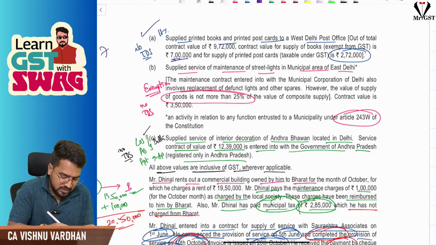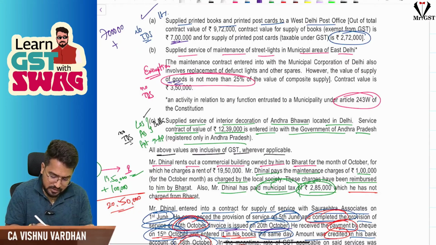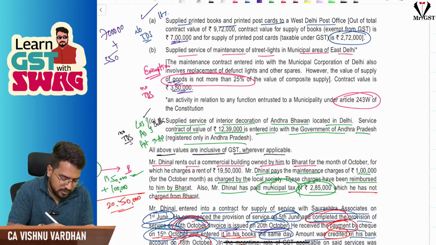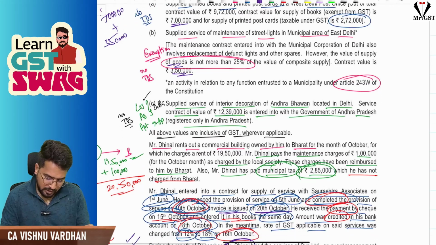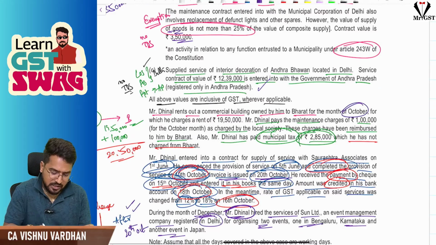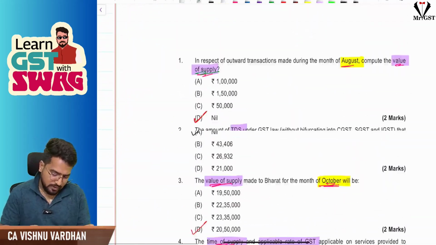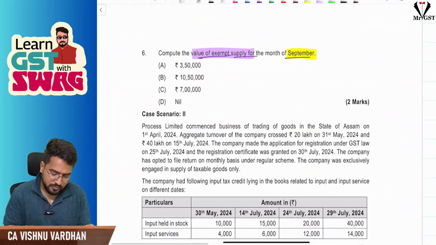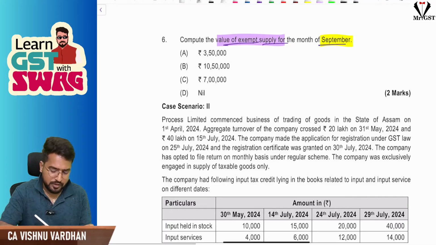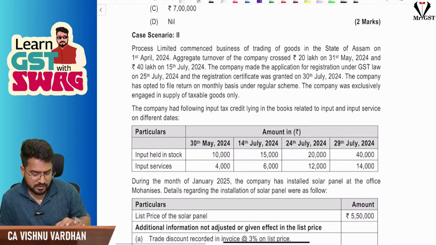Okay, so 7 lakhs plus here this is another exemption 3,50,000, and here it is taxable only, but TDS will not come into picture. And next October started, so September month only these two are there. So 10,50,000 is the answer. So the value of exempt supply is 10,50,000, Option B. Okay, so with this we are done with case scenario 1. Let us move on to case scenario number 2.